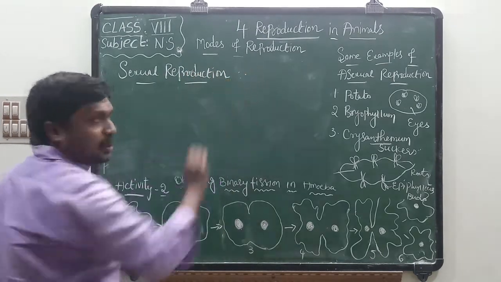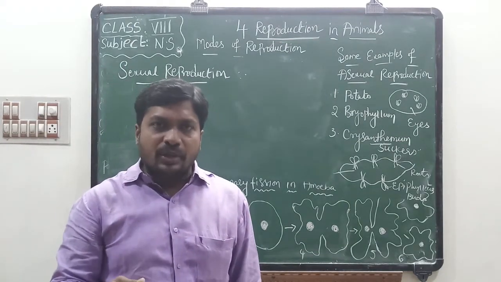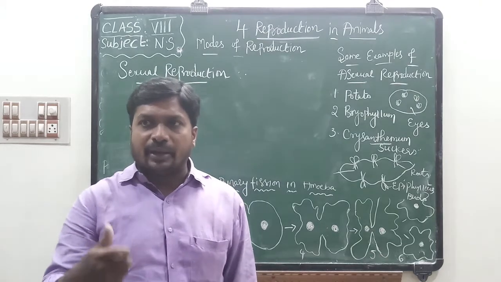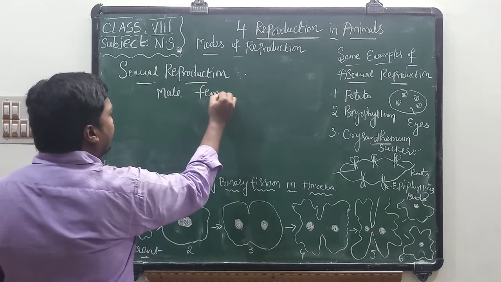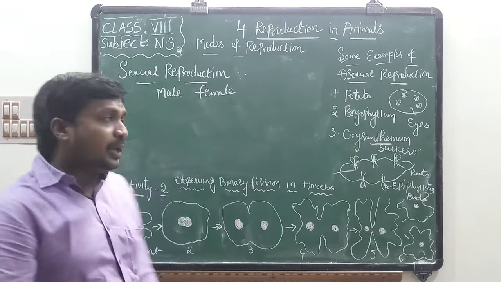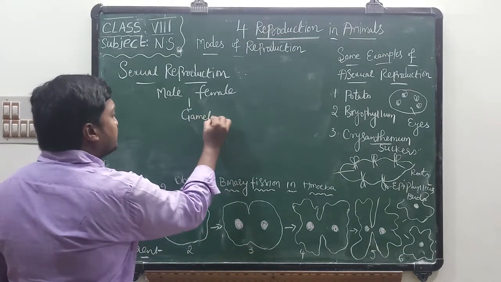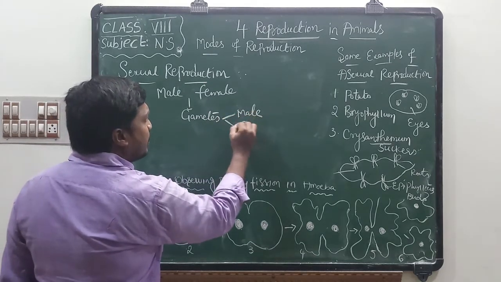What is meant by sexual reproduction? Sexual reproduction is a type of reproduction where gametes are formed and two organisms are involved, that is, male and female. Male and female organisms produce gametes, the male gametes and female gametes.